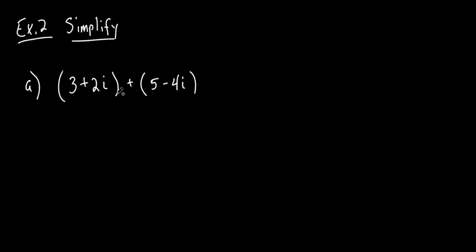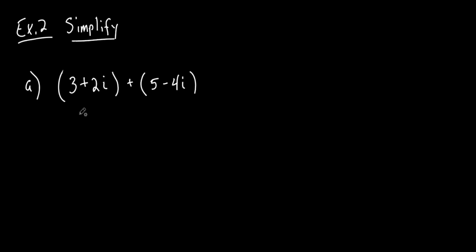Okay, but this is easy. I'm telling you, this is super easy. When you have complex numbers and you're adding them together, just like when you added like terms, remember that? It's kind of the same deal. You're just adding like terms. So you just add the reals together, and then you add the imaginaries together, and you put them right next to each other.